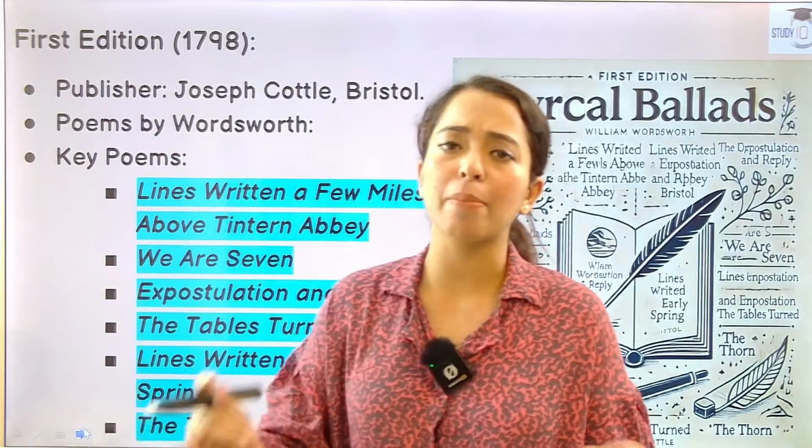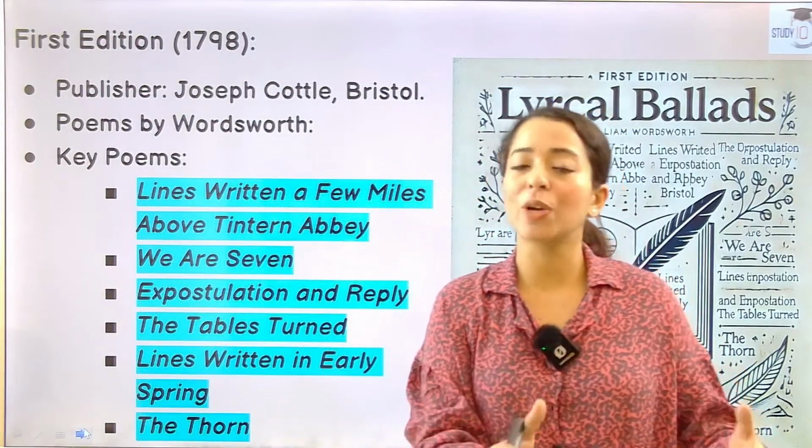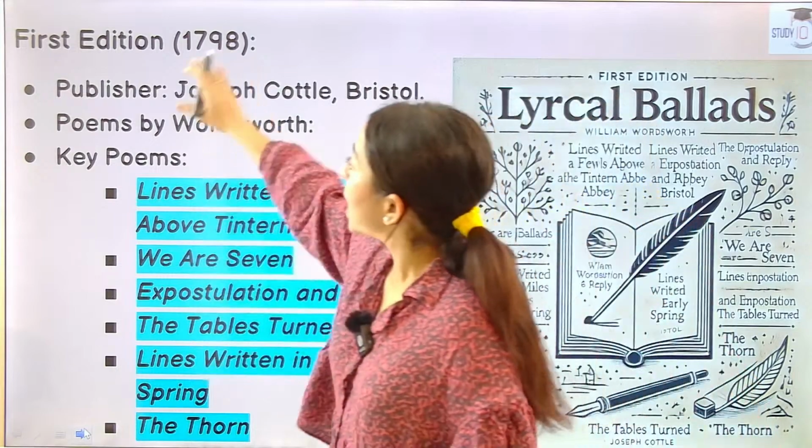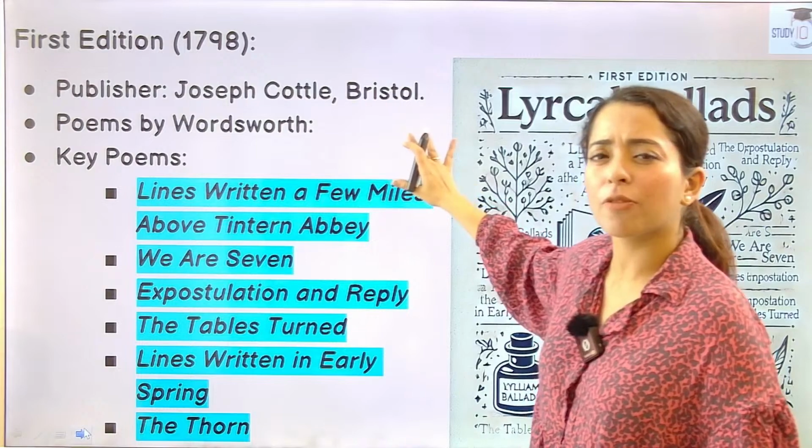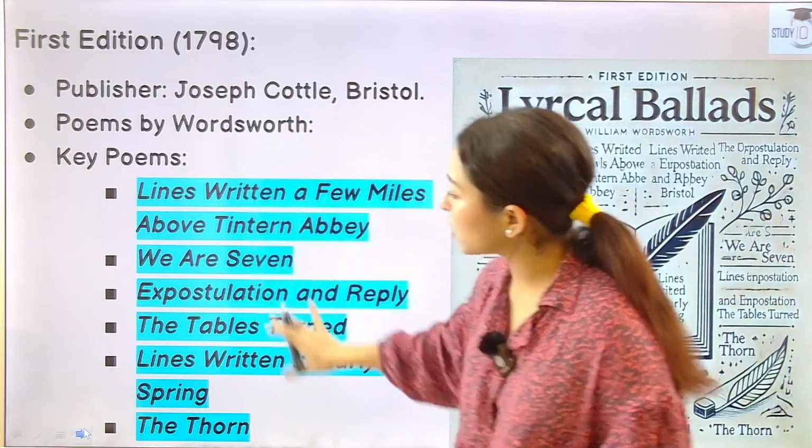They can ask in the exam which of these poems was included in the first edition? Okay, so remember, who was the publisher? Joseph Cottle in Bristol. Okay, very important information. Poems by Wordsworth. These were the poems by Wordsworth.